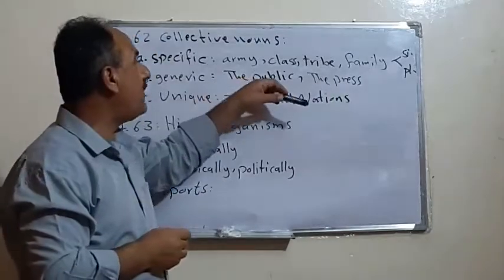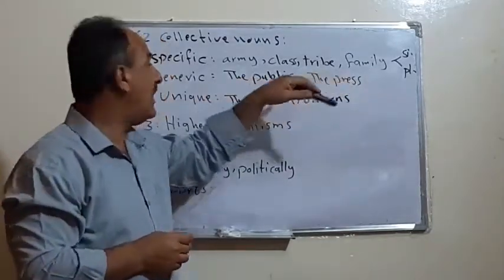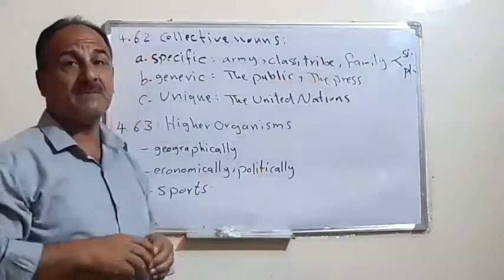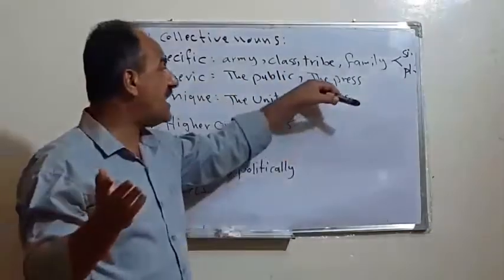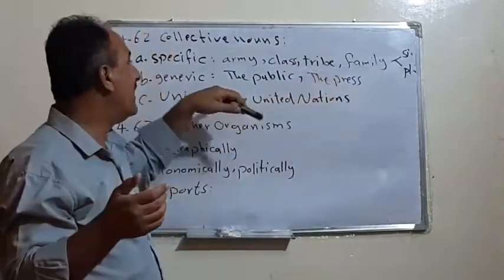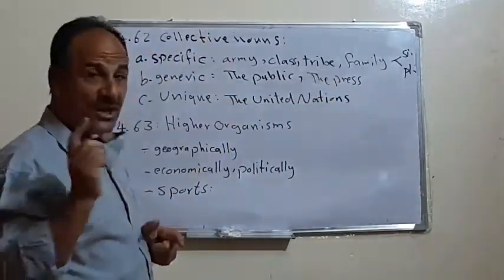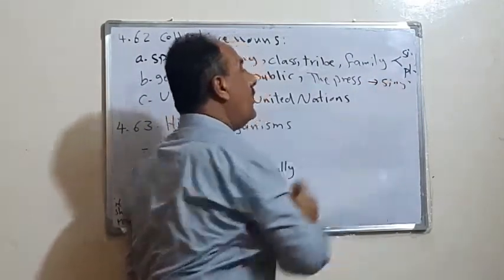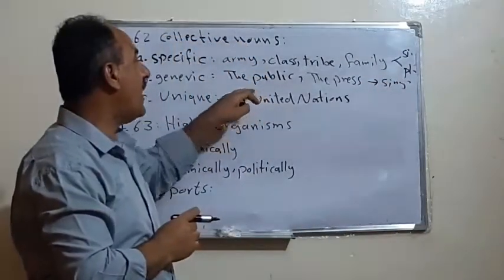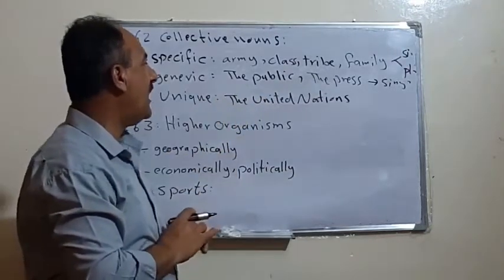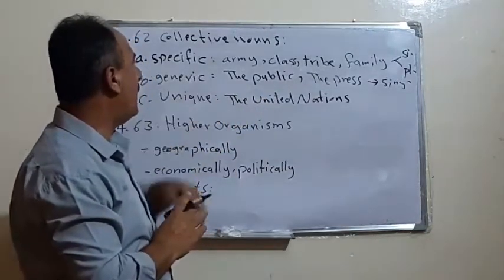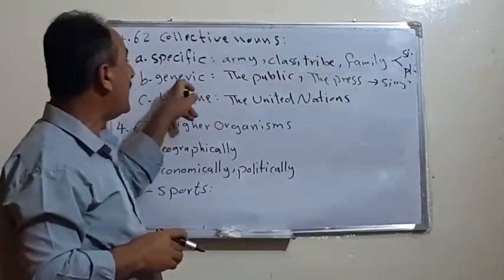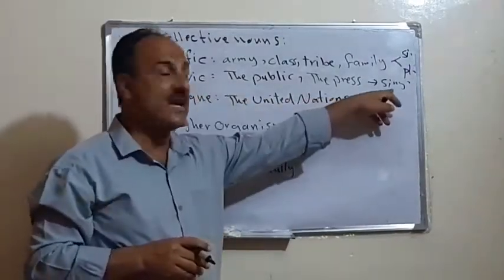Concerning the generic, we use certain expressions. Let's say, for example, the public, the press. Here we have limited words as generic. You know the press. Press means journalism, let's say. So in this case, it is possible to express it as singular or plural. But generally, or mostly, we use it for the singular rather than the plural. So for the generic, mostly we use it as a singular.